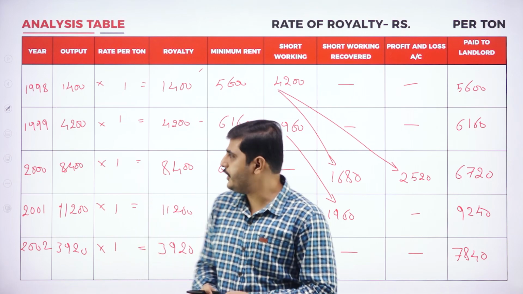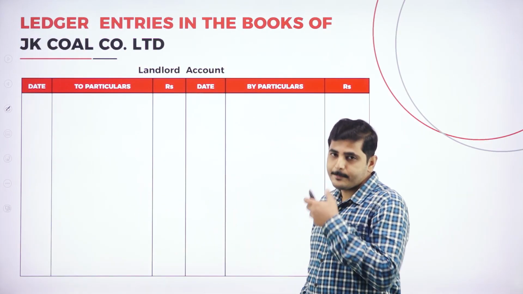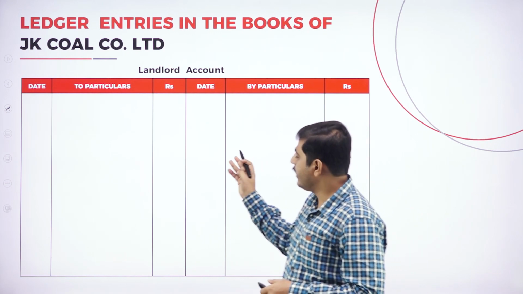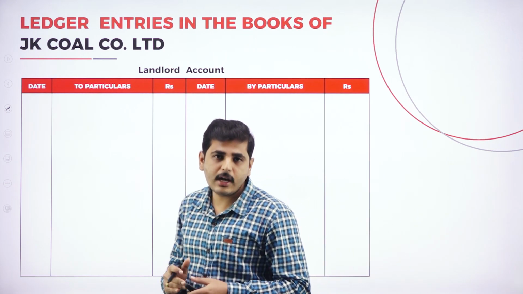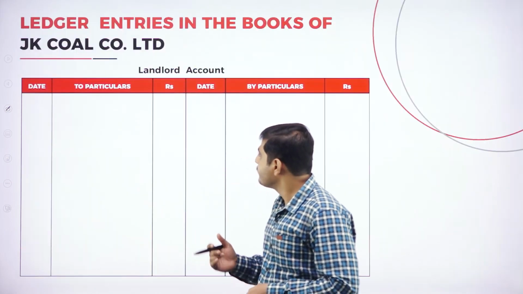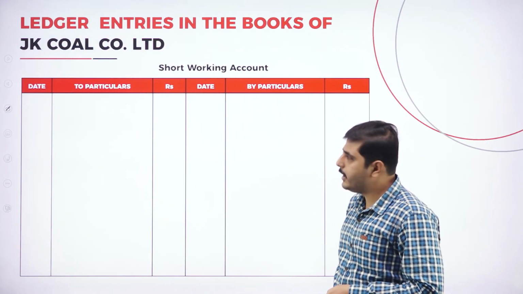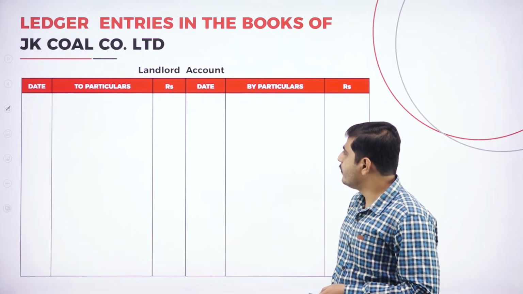Now let's go to the ledger entries. First we have to prepare the ledger entries. First we prepare the landlord account, then we can go for the royalty account, then short working account, and later minimum rent account. First we will go for landlord.